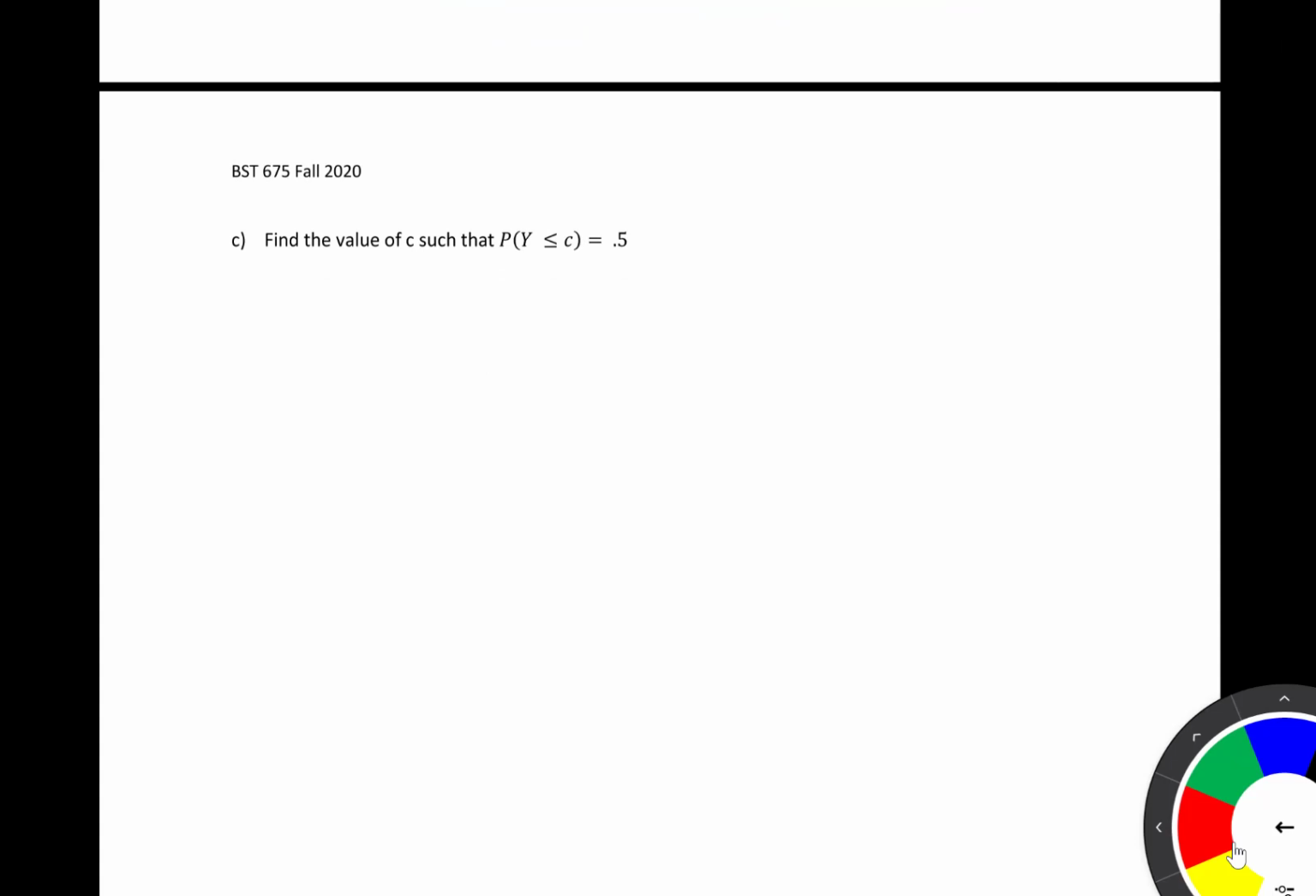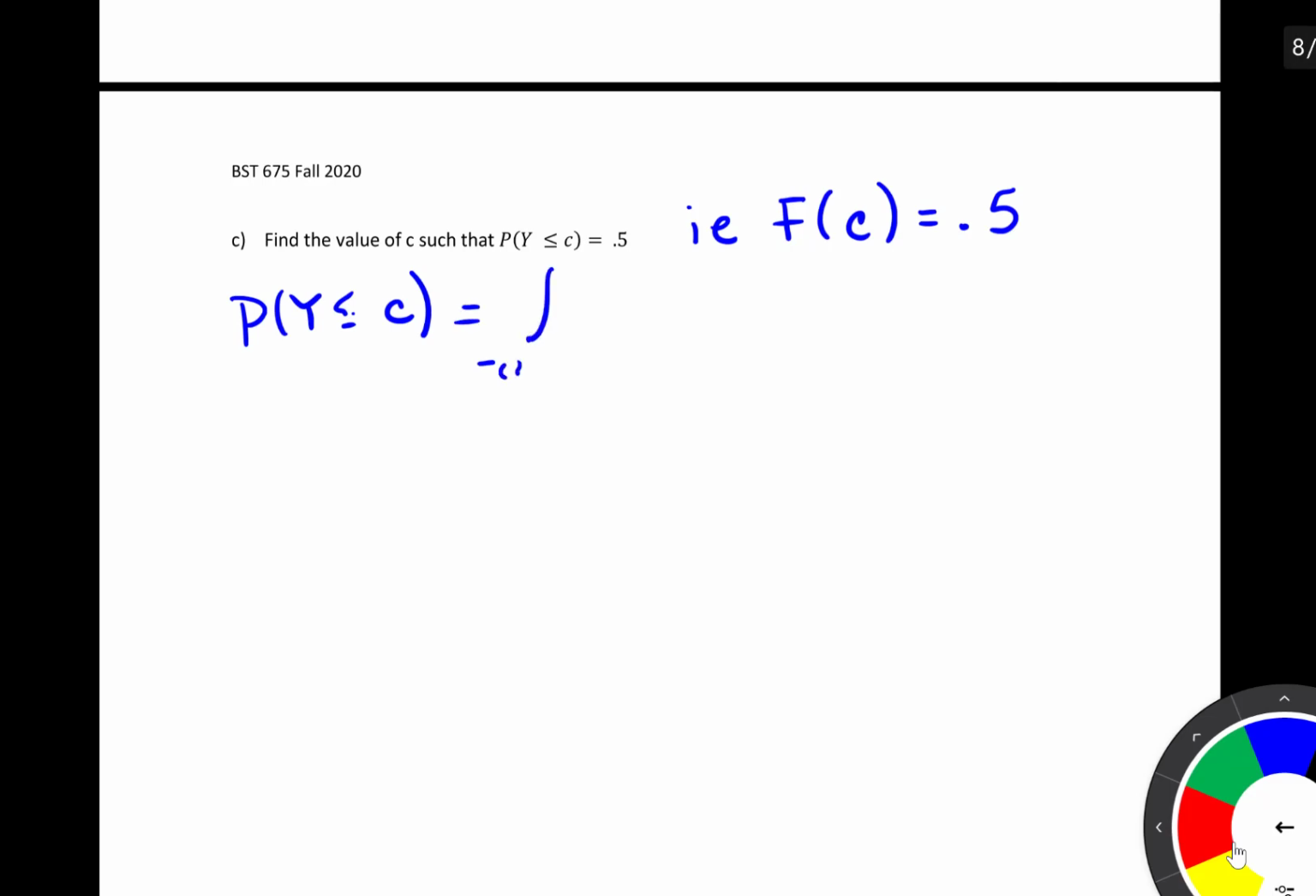Okay, so here we have find the value of c such that the probability y is less than or equal to c is equal to 1/2. So in other words, what this is saying is we know that the CDF evaluated at some constant c is equal to 0.5. So let's see if we can find that. We want the probability that y is less than or equal to c, and we know that this is equal to the integral from -∞ to c of f of y dy.